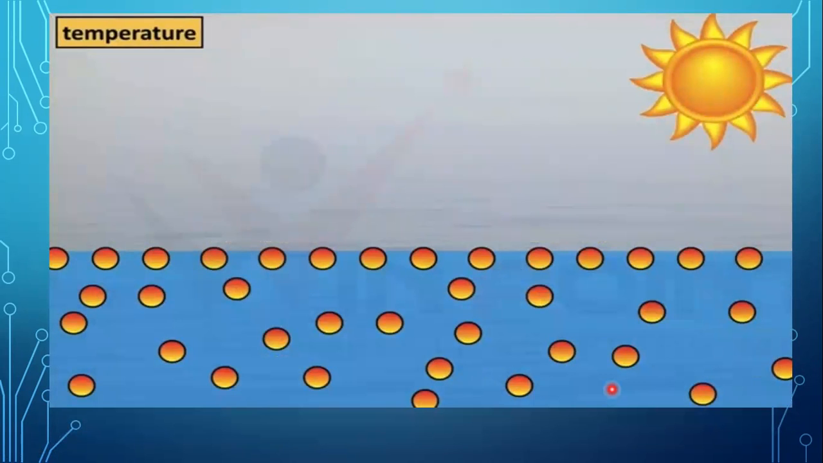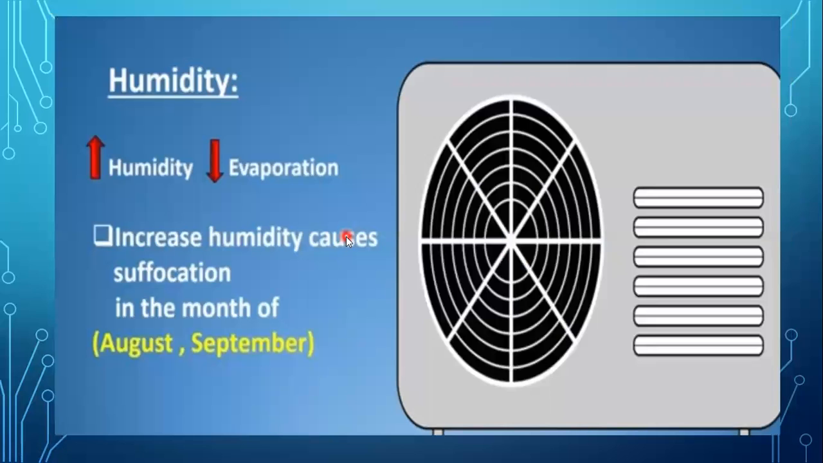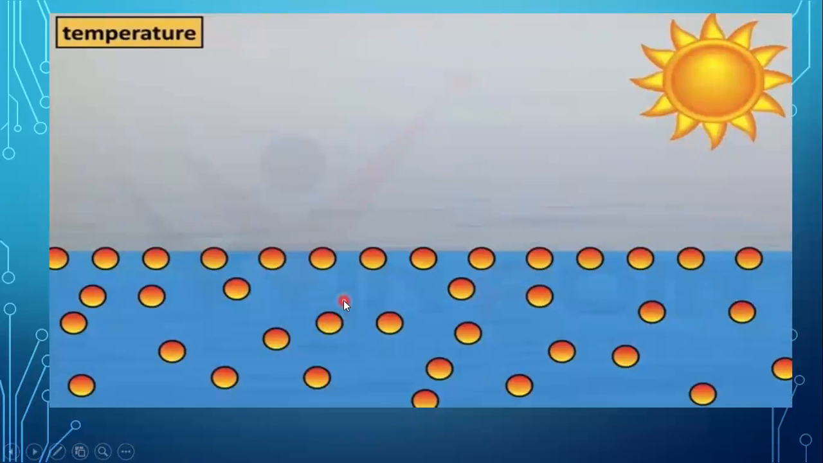The next is temperature. Temperature has a direct relation with evaporation. As temperature increases, more molecules gain kinetic energies. They can easily overcome their intermolecular forces of attraction and convert into the vapor form. That is, the rate of evaporation increases with temperature.